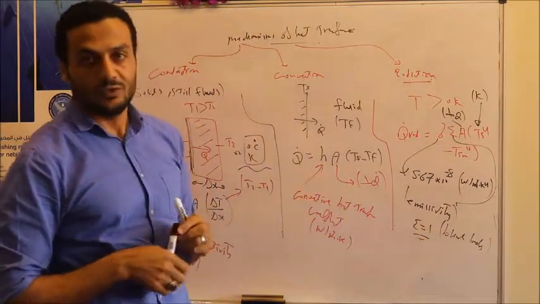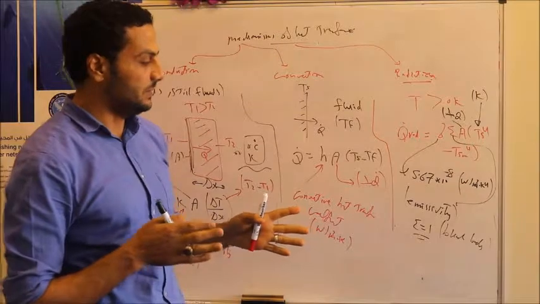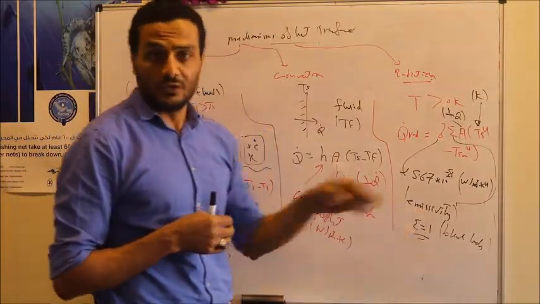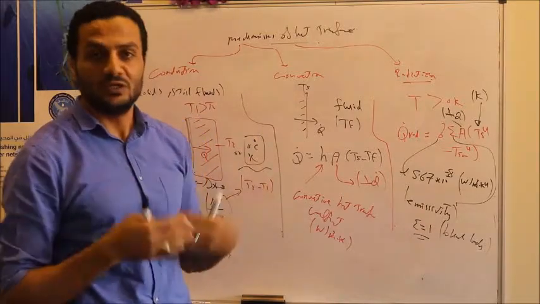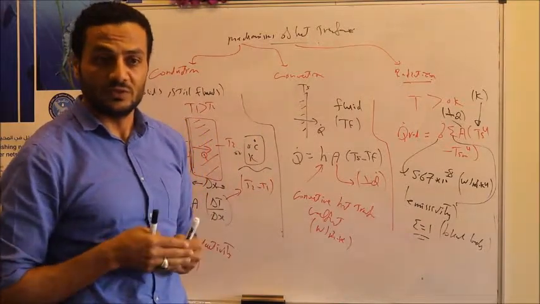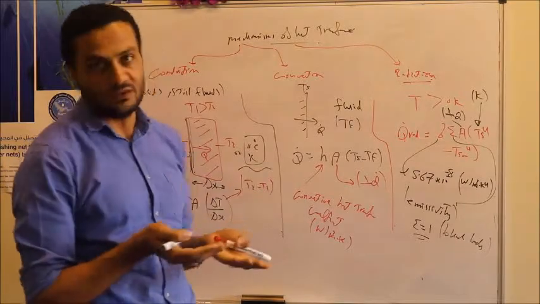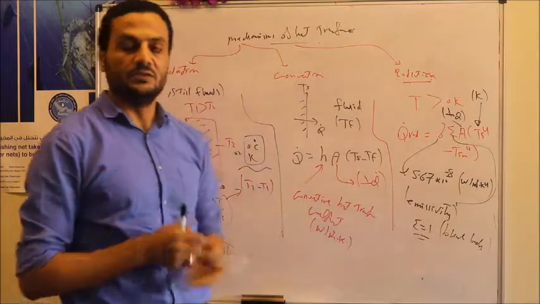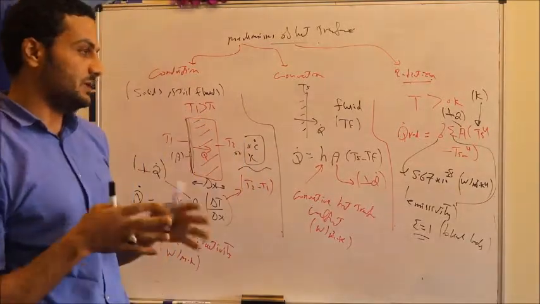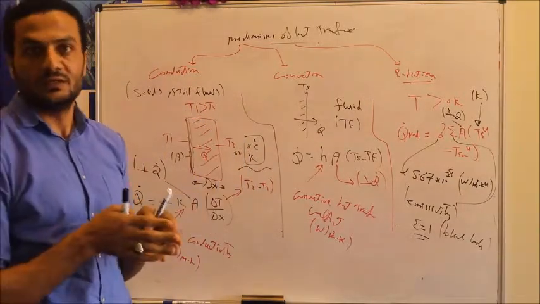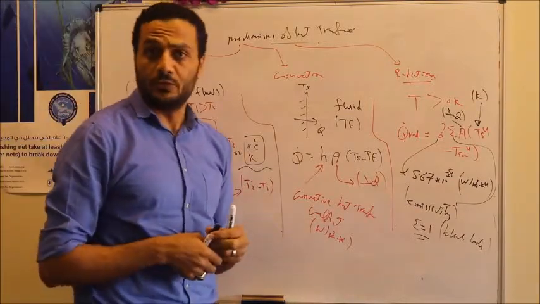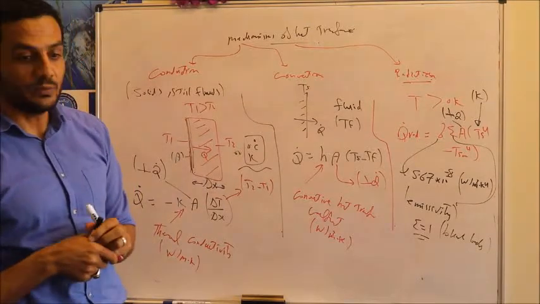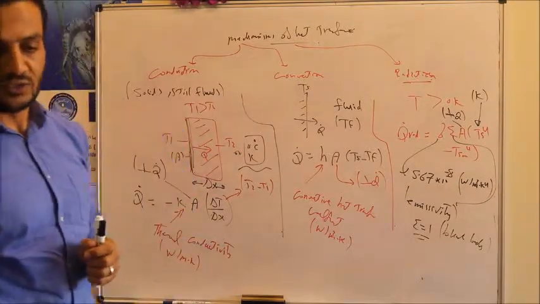It's also related to color. If you have a black car, this means the emissivity of this car is very close to 1. So it absorbs most of the heat coming from the sun into this car, which may heat up the surface of the car. That's why black cars are not preferred in hot weather, because it will heat up the air inside, so it will require more power to drive the air conditioning system. So those are the forms of energy transfer by heat.